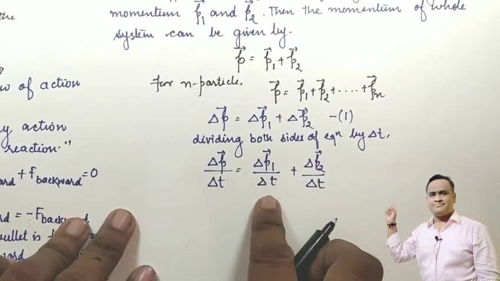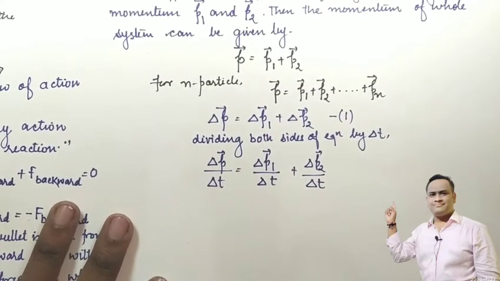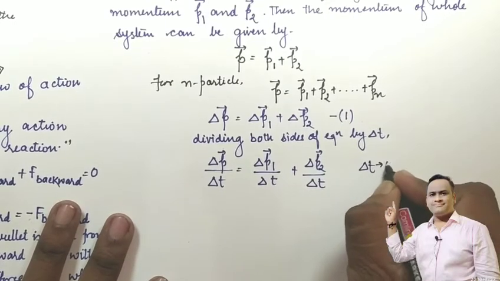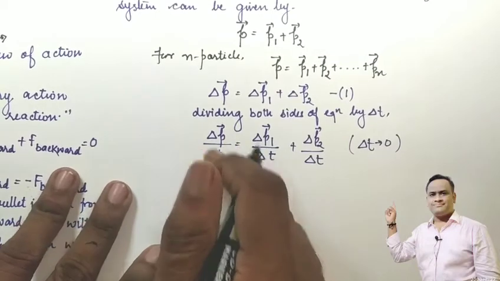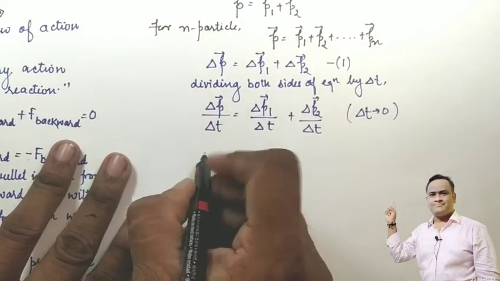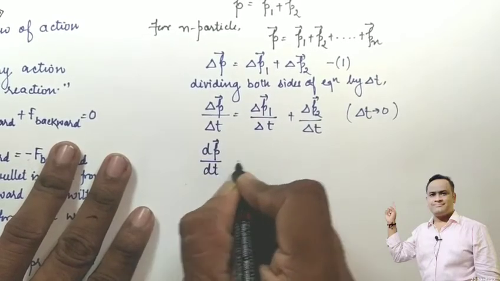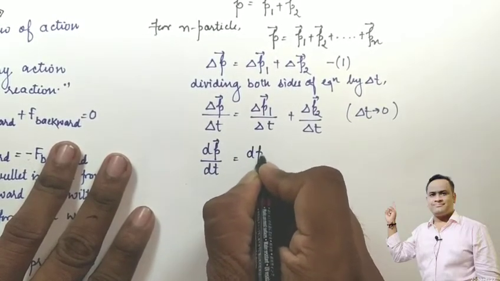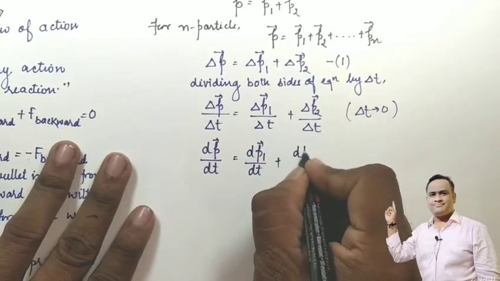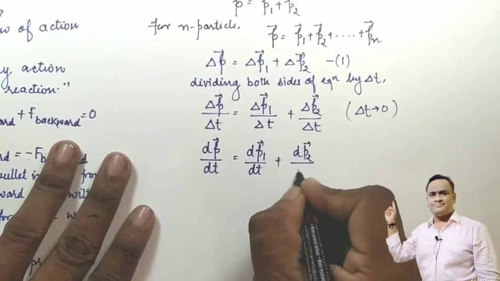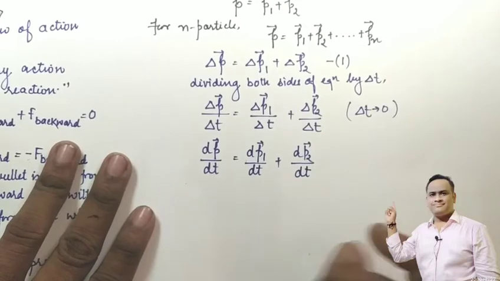The time t is the same for each condition, and it is very small, where delta t tends to 0. So delta means change, and it can also be written as dp upon dt equals dp1 upon dt plus dp2 upon dt.